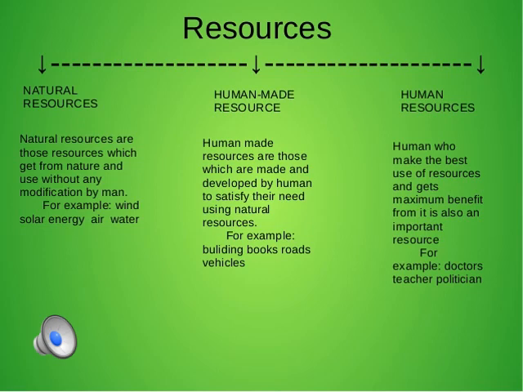Resources. The types of resources, again, are divided into natural resource, human resource, and human made resource. What are natural resources? The resources which we get from nature without any modification. We are utilizing the resources without any modification are called natural resources, like green plants, vegetables, fruits, air, water, wind, etc.